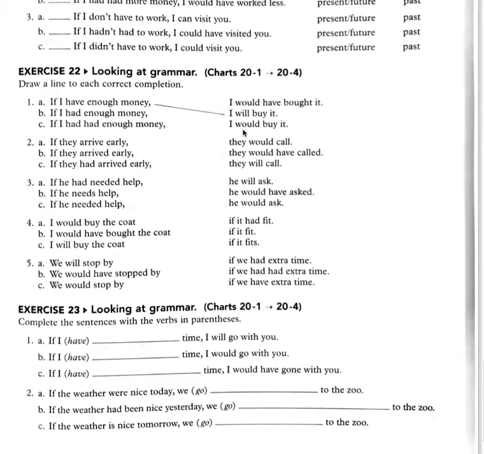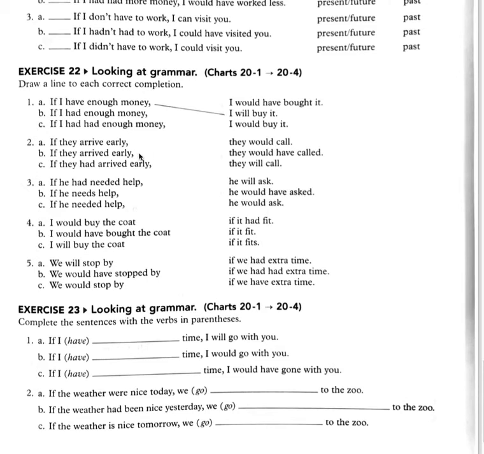So in the result clause, would, and the simple form of the verb buy. Letter C. If I had had enough money, I would have bought it. Look at the if clause. Past perfect, had enough money. So the result clause, would have and the past participle. So this is going to go here. If I had had enough money, I would have bought it.